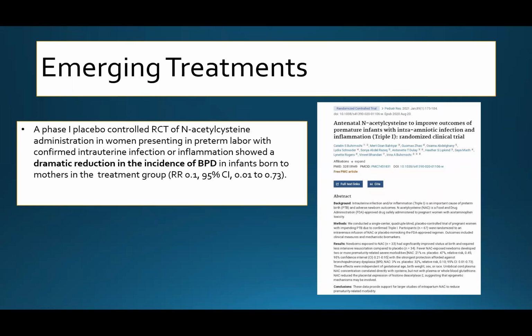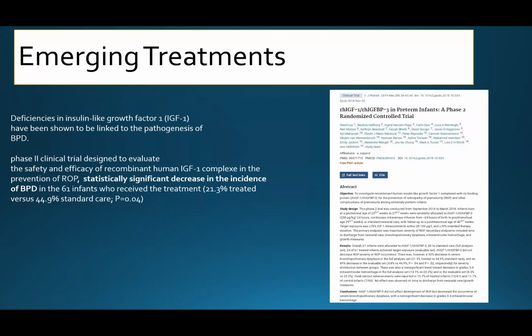This phase 1 placebo-controlled RCT of N-acetylcysteine administration in women presenting in preterm labor with confirmed intrauterine infection or inflammation showed a dramatic reduction in the incidence of bronchopulmonary dysplasia in infants born to mothers in the treatment group. It's still a study not yet published.